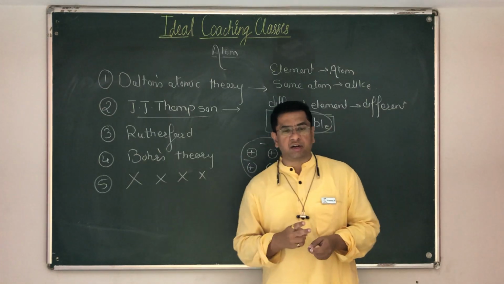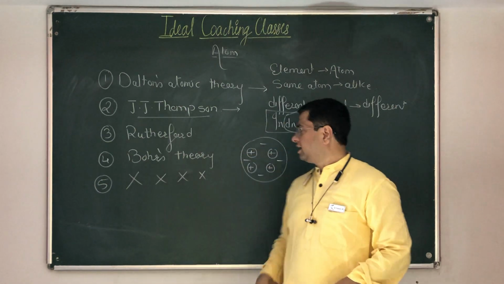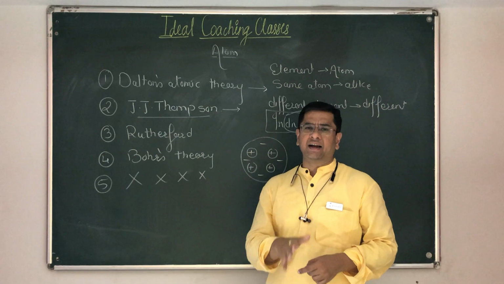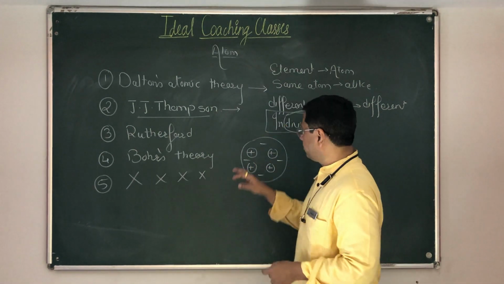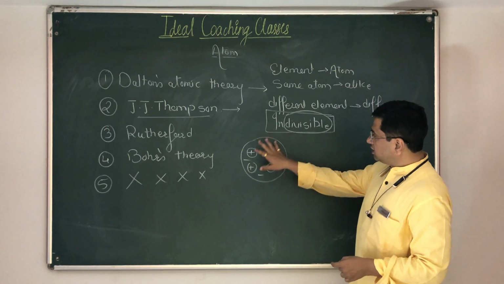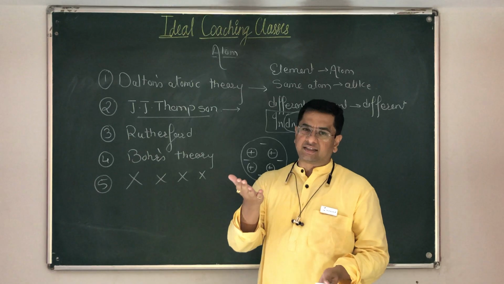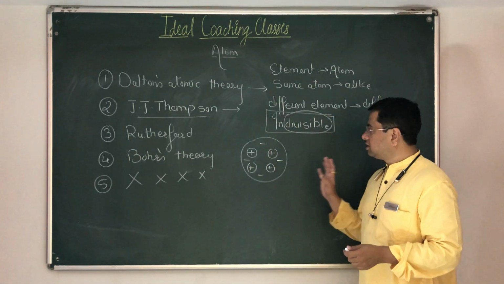The second possibility is that the amount of positive charge which is there inside it, in this case 4 pluses let us say, is exactly equal to the amount of negative charge in it, 4 minuses. So this is still neutral because the positive charge is exactly balanced by the negative charge and the neutrality of an atom is established.